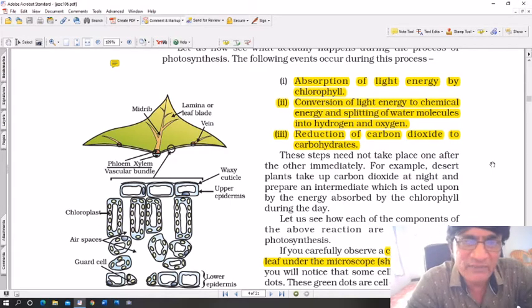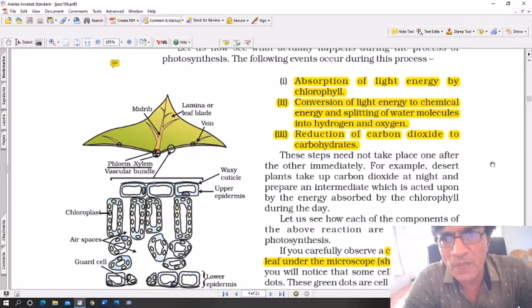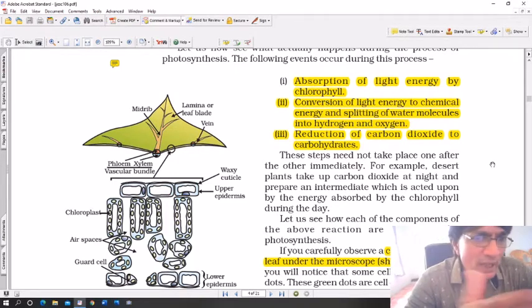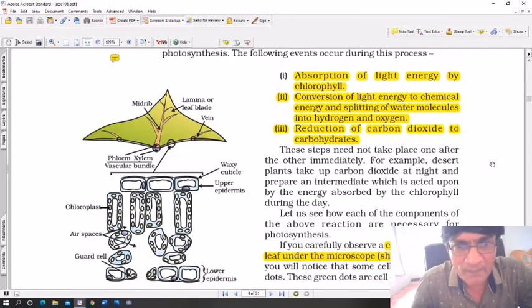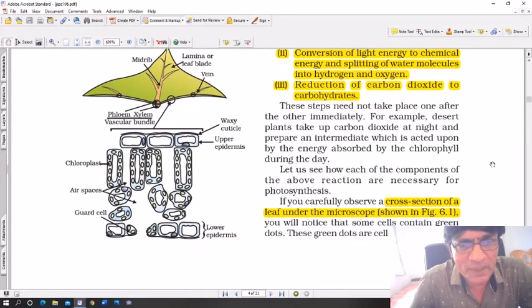Why a green leaf? Because the green leaves are called the kitchen of the plant. It is in the green leaves that starch is produced. Sunlight, that is solar energy, is converted into usable chemical form. Starch is a chemical, a carbohydrate, a simple carbohydrate. Now you can see the underside of the leaf, there is a midrib right in the center, and there are branches, and those branches are also there to support the leaf, and the underside contains tiny holes which are called stomata. Now you can see the stomata here.